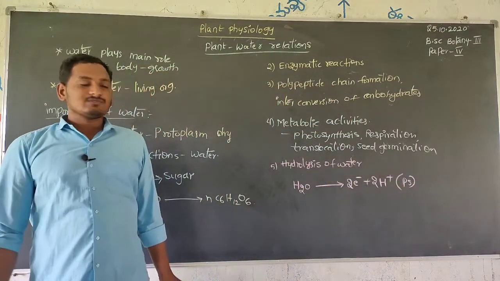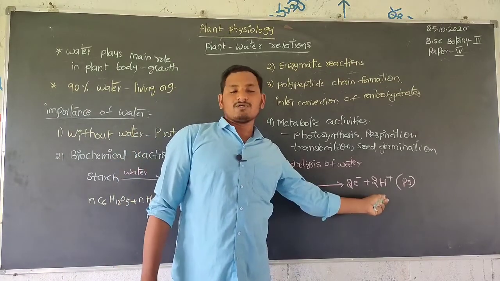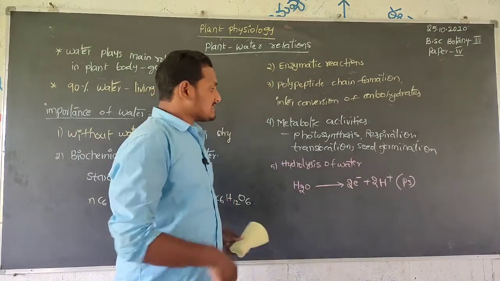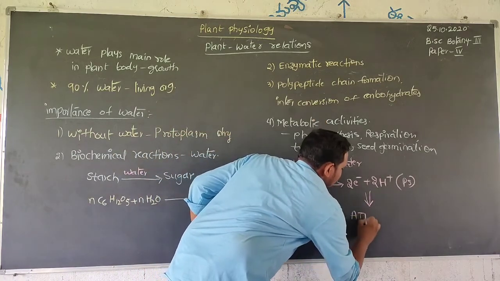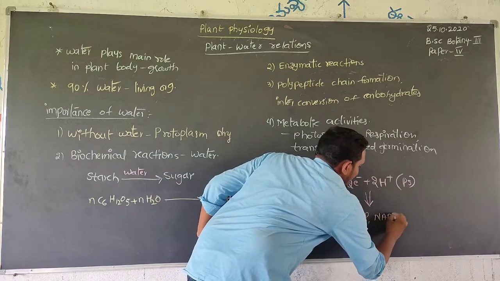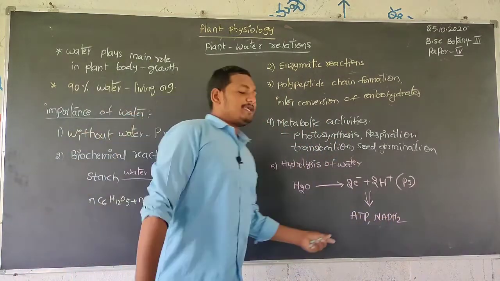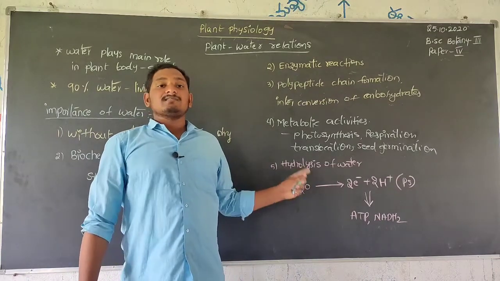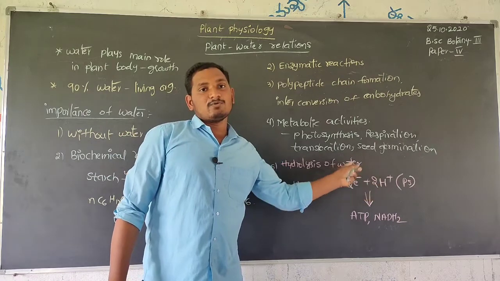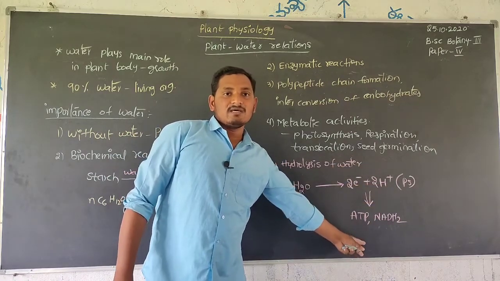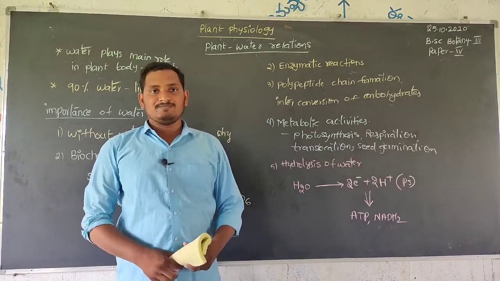In this reaction water donates a pair of electrons and protons for the synthesis of ATP and NADH2. ATP and NADH are the energy currencies synthesized with the help of water. The protons and electrons ultimately lead to the formation of ATP and NADH2.